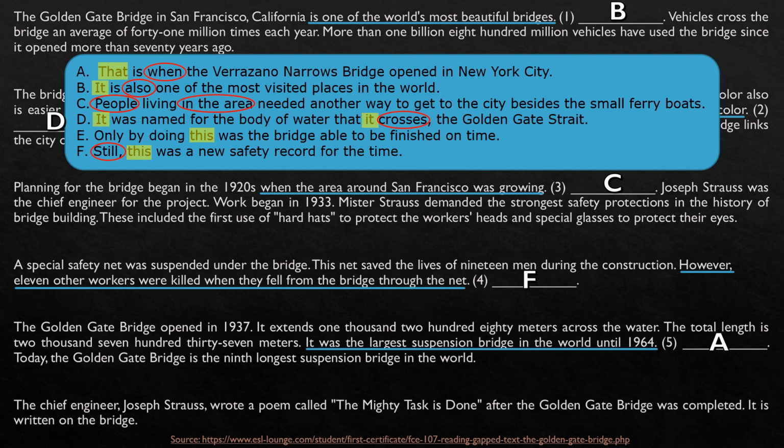Okay, but keep doing these strategies here. Highlighting and underlining, I think, will help you. So letter E, only by doing this was the bridge able to be finished on time. There is nothing talking about the time they spent building it as something that was not enough, okay? So that's it.